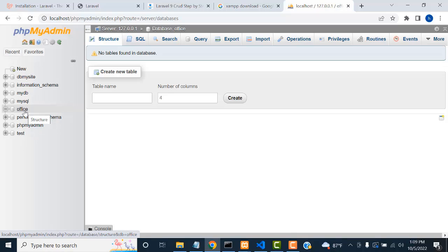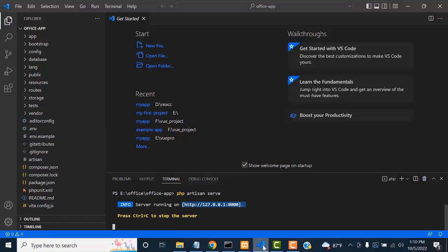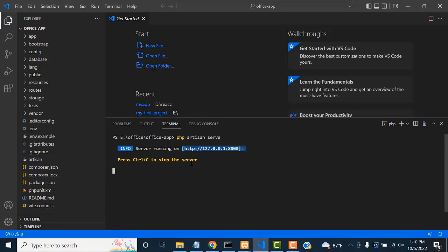After that, if the database creation is successful, you go back to your Laravel project again. Now your server is running already. I just press Control C. It tells you to press Control plus C to stop the server. So hold the Control key down and press C on your keyboard. Your server is stopped. Now you will be allowed to type the command to create the